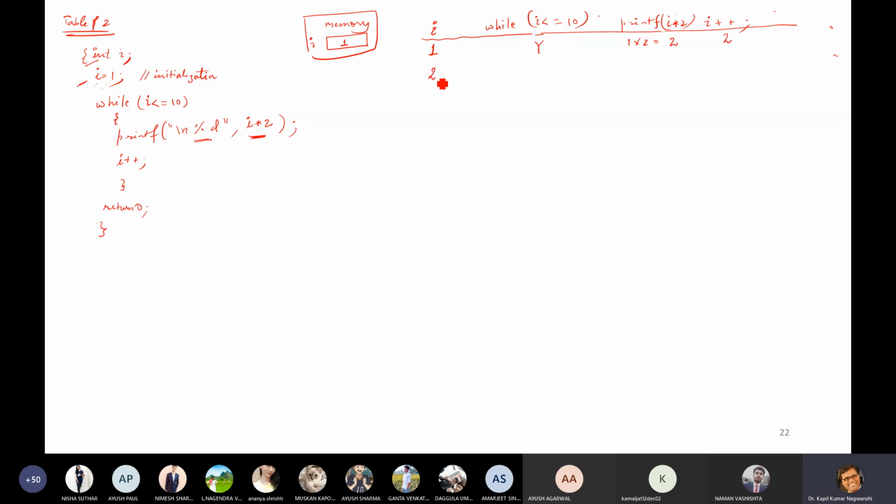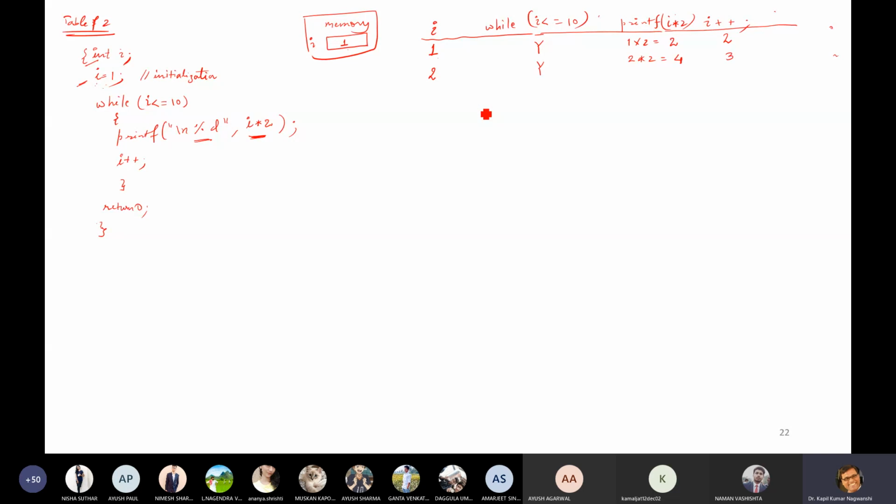So now the value of I is 2. Fine. Then it is checking whether I is less than or equals to 10 or not. Yes, it is less than or equals to 10. Then what is the value of I? Current value of I is 2. 2 multiplied by 2 is 4. And then the value of I plus plus is 3.